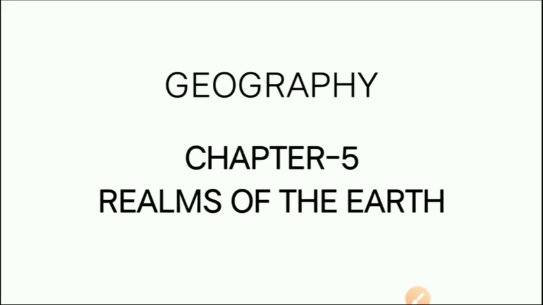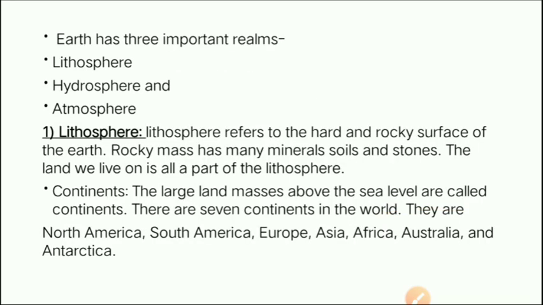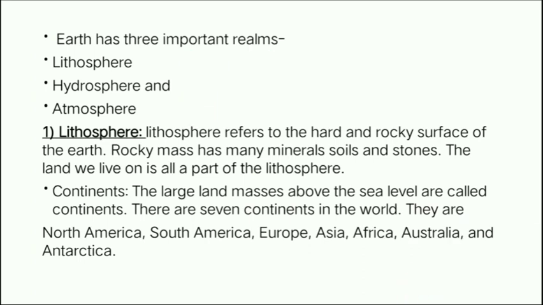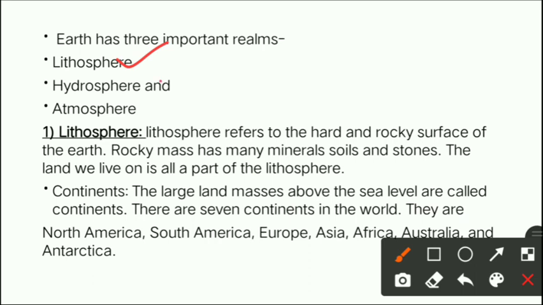So let us start with chapter number 5, Realms of the Earth. Let us start with the introduction. See the first para, it is written that Earth has three important realms. Now, students, what does it mean? It means that there are three major regions, or we can say the Earth has three major domains. Okay. Now, the first is lithosphere, second is hydrosphere, and the third is atmosphere.